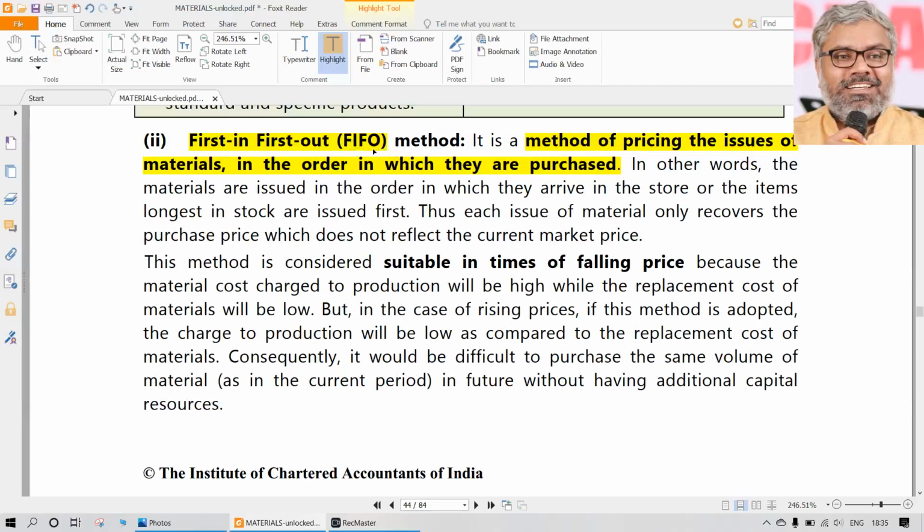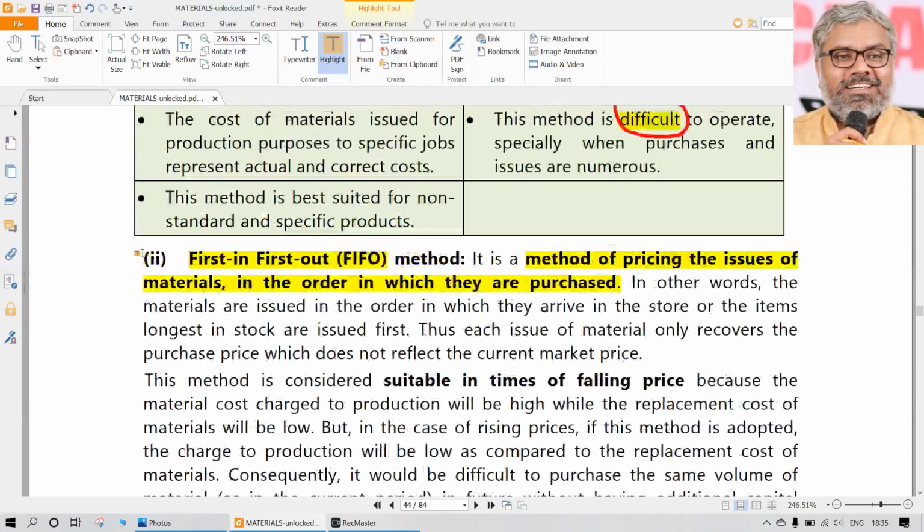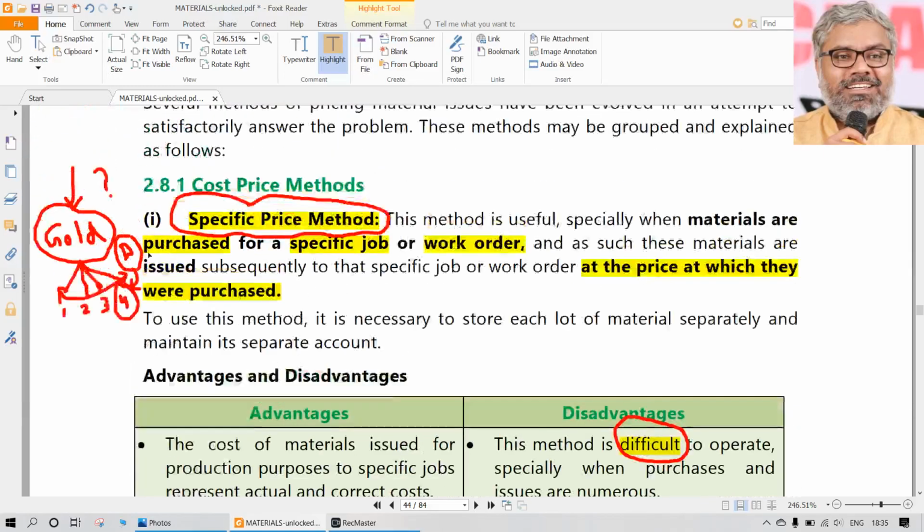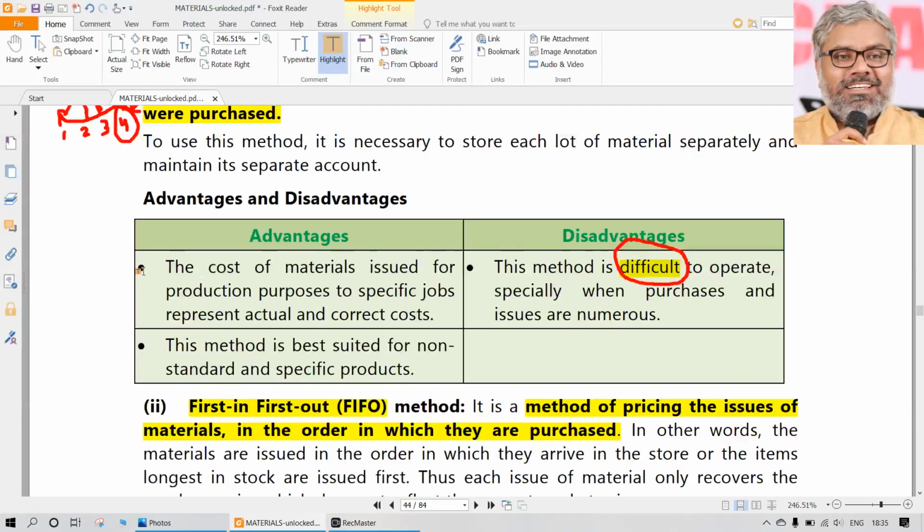First in first out means when there is any material that is issued, which material is assumed to be issued? The material which was purchased earlier, long back, is assumed to be issued first. So naturally, what is the material that will remain in the stock? That will be the one which is latest purchased. The one which is recently purchased is assumed to be remaining in the stock. Always you have to keep this in mind. Don't take these things literally.